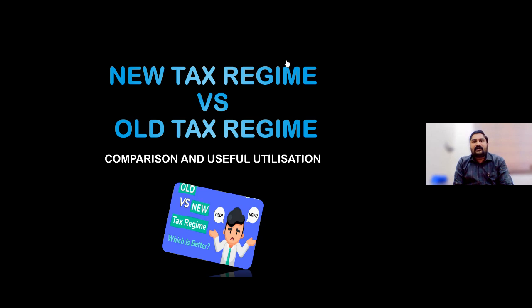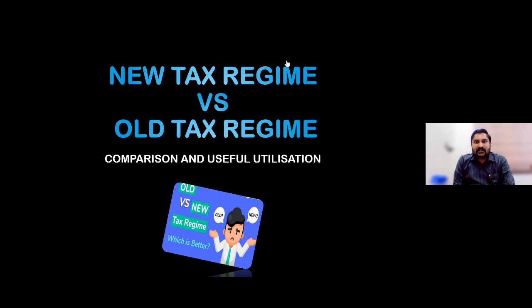Today we would be discussing various things with regard to income tax filing, with regard to the selection of the new tax regime or old tax regime. From assessment year 24-25, regarding previous year 23-24, a lot of changes were proposed in Budget 2023.